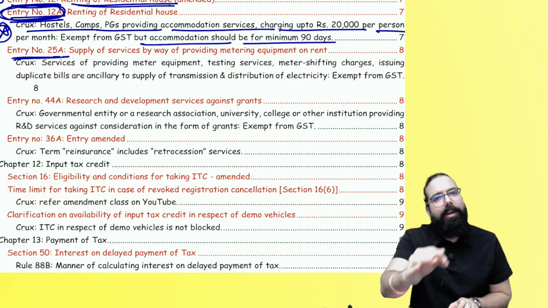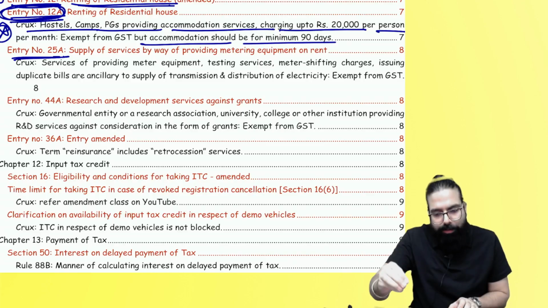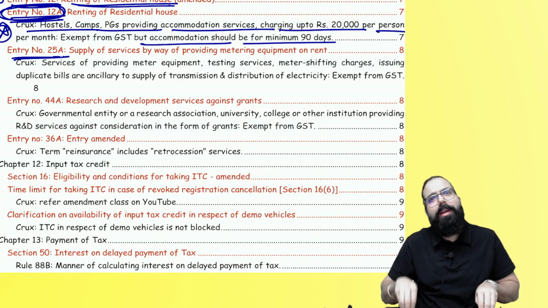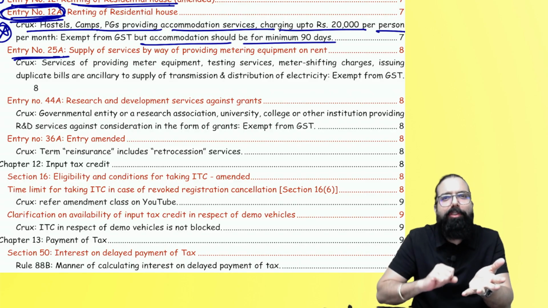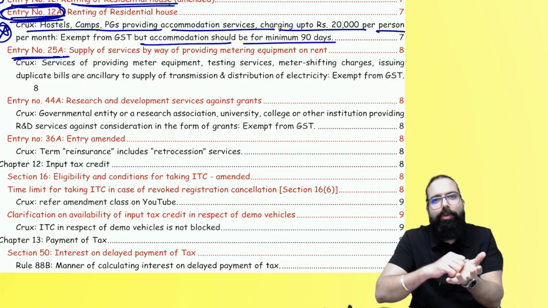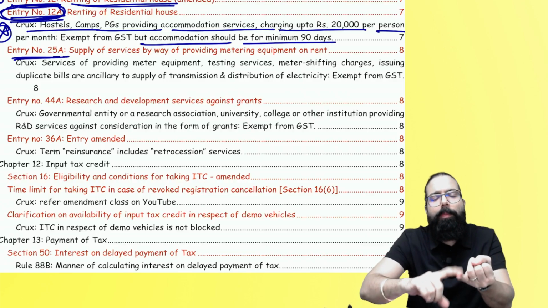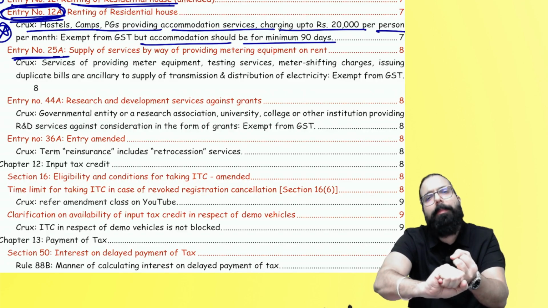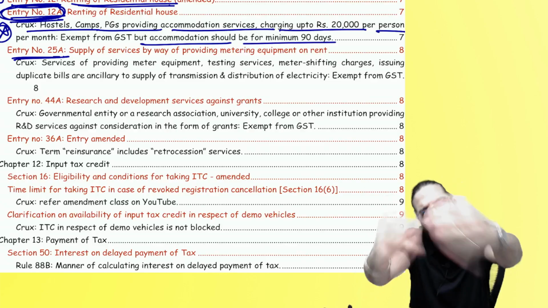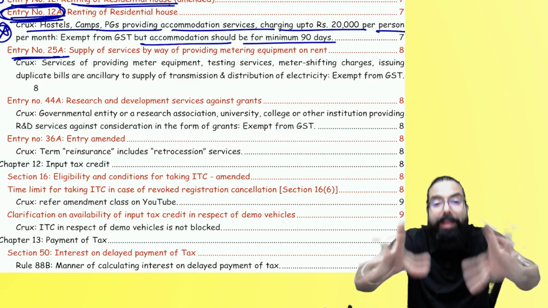Electricity transmission and distribution is exempted. Supposing I am an electricity transmission and distribution utility, and I provide meter shifting charges. I charge you, along with giving electricity, duplicate bill issuance charges and meter shifting charges. Remember, it's an ancillary service and it will also be exempted.